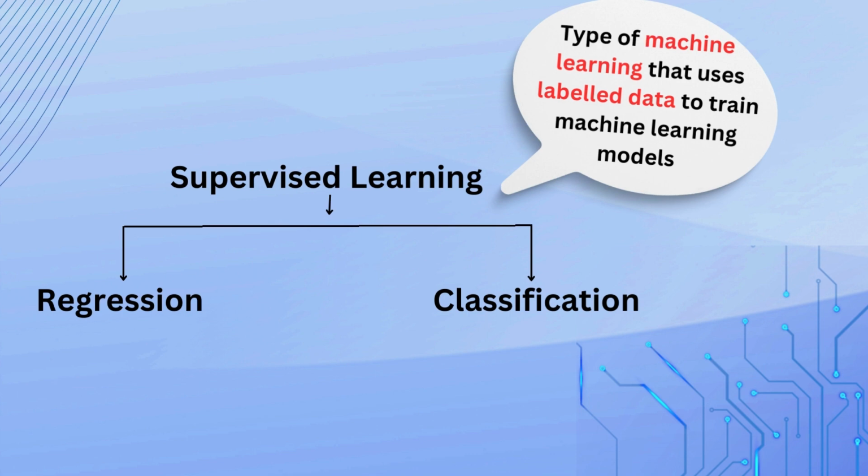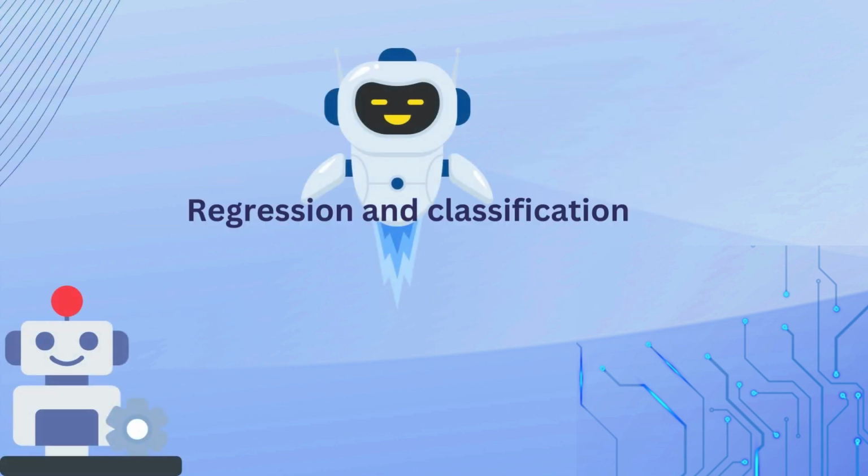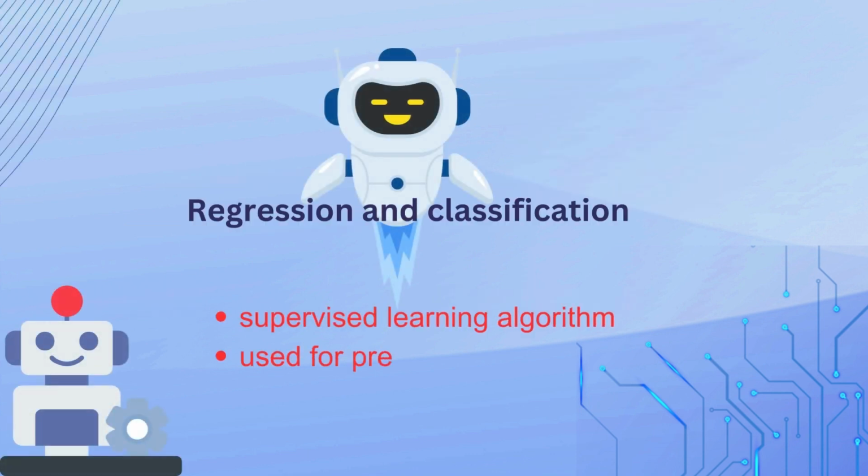Supervised learning is a type of machine learning that uses labeled data to train machine learning models. Simply, we provide labeled data to our model, and the model, by using that labeled data, learns from that data and performs forecasts and predicts outcomes according to that labeled data. That's how supervised learning works. So what are classification and regression? Some common points between them: both are supervised learning algorithms, both are used for predictions, and both work on labeled data.